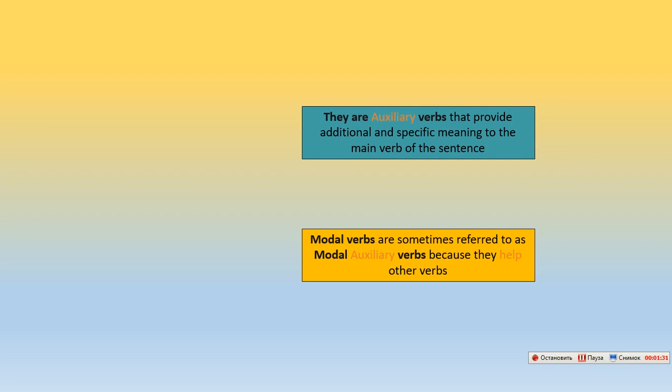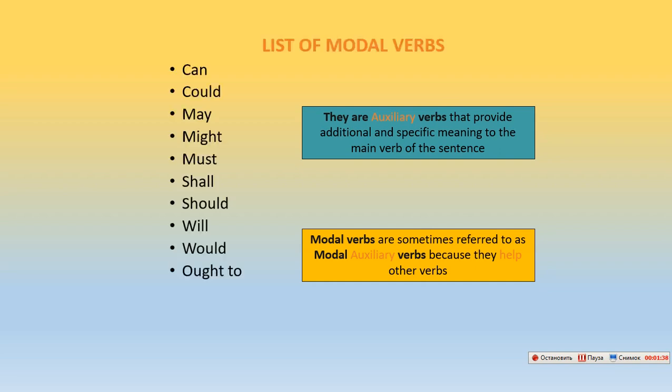Modal verbs are sometimes referred to as modal auxiliary verbs because they help other verbs. Okay, look at the list of modal verbs. They are can, could, may, might, must, shall, should, will, ought to.